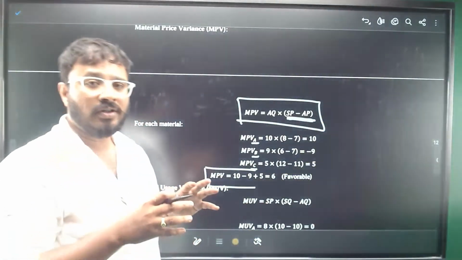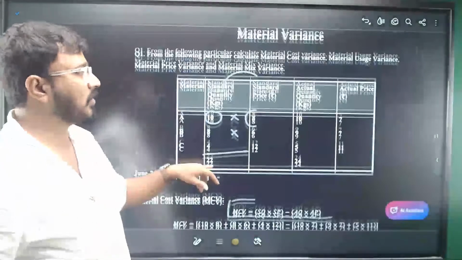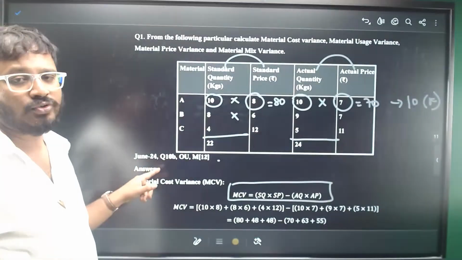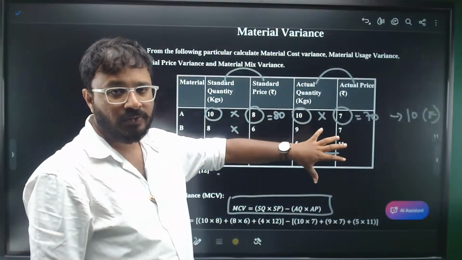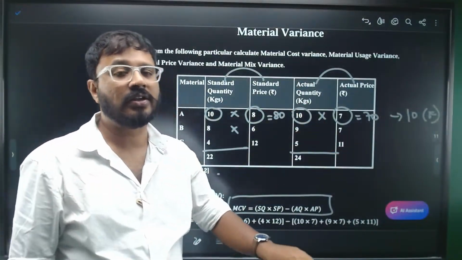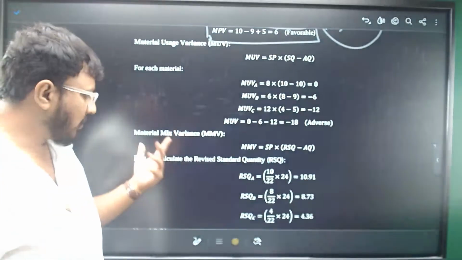So hope you have got the idea. You need to know the formula and substitute. How straightforward it is. It has been asked in the previous year, June 2024. Information is given straightforward to you. Substitute it in the formulas, get the answers, and the simple 12 marks you can earn. Same for the other formulas as well.